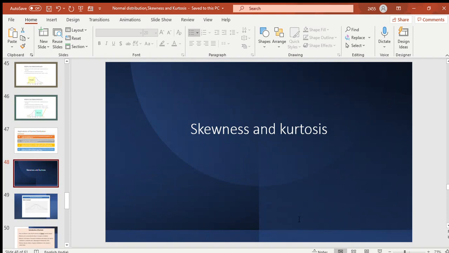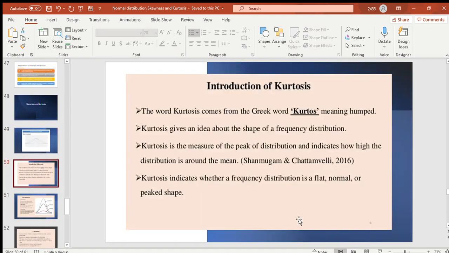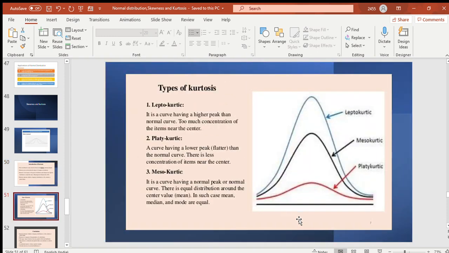Let's have some idea regarding skewness and kurtosis. Let's see first what is kurtosis. Kurtosis comes from a Greek word that means humped. So from the word kurtosis, we can know the peak of the distribution, whether it is flat, normal or peaked. Accordingly, there are 3 types of kurtosis. Leptokurtic, which is higher than the normal. Mesokurtic is the normal curve, and platykurtic, that is plateau type, less peak, almost flatter than the normal curve.